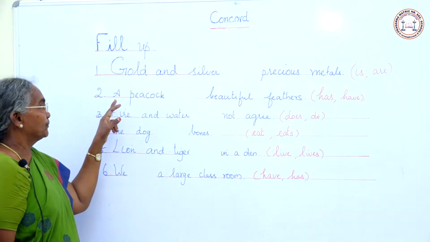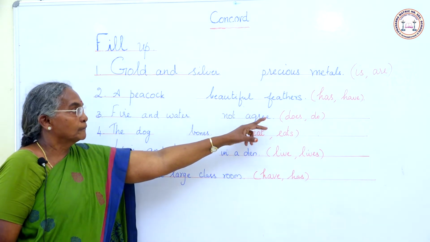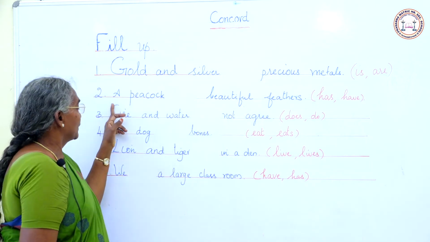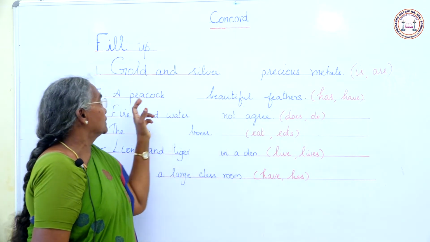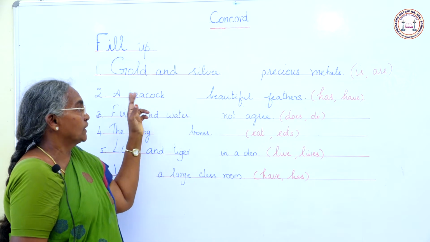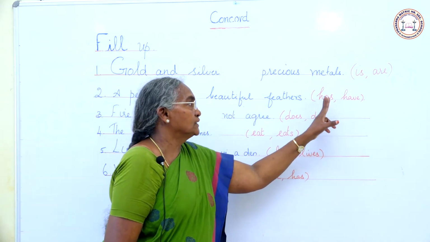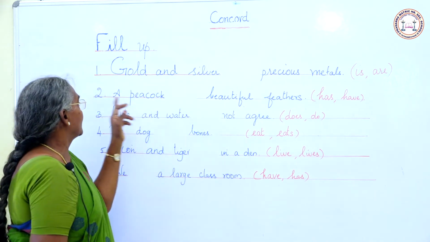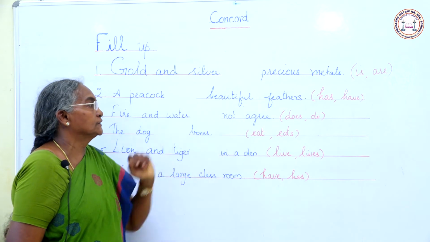Next one: a peacock dash beautiful feathers. How do you fill up? Peacock is singular. So what is the singular verb here? Has or have? Has is the singular verb. So fill up with has. A peacock has beautiful feathers.